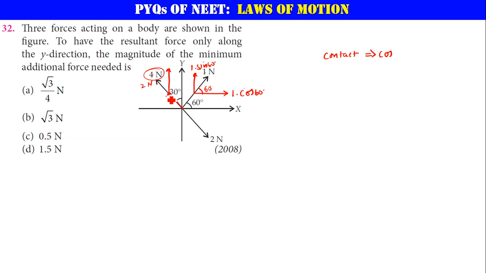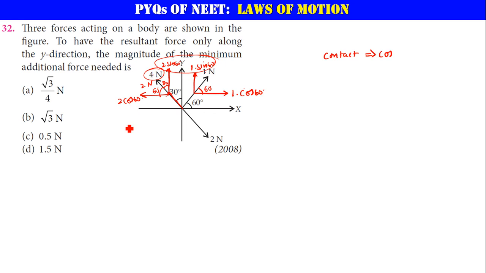So next, this 2 Newton force will have two components. One will be in this direction, the other one in this direction. If this is 30, this will also be 30. If this is 30, this will be 60. So let me say this is 2 times cos 60 and 2 times sin 60. Forget about these vertical cases, we have to worry only about this.